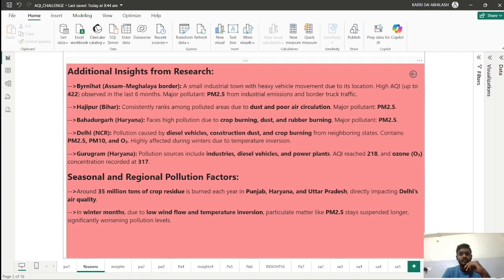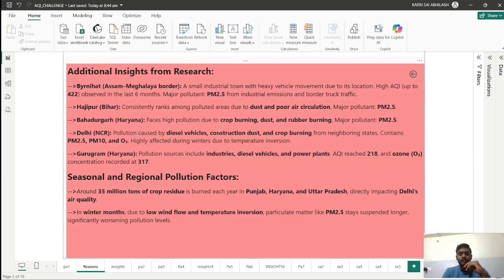Hajipur is a small area in Bihar. Due to traffic and poor air circulation, dust is stuck in the air and pollutes it. Here the major pollutant is PM 2.5. Bahadurgarh is a big city in Haryana, where traffic causes dust particles to be stuck in the air, and crop burning in surrounding villages pollutes the city's air. The major pollutant is PM 2.5.